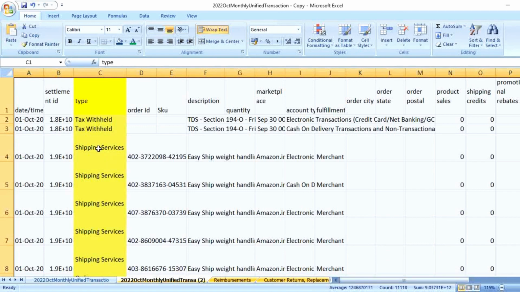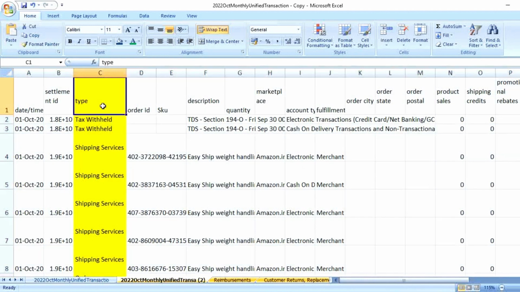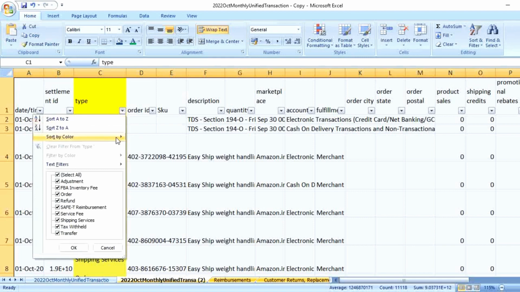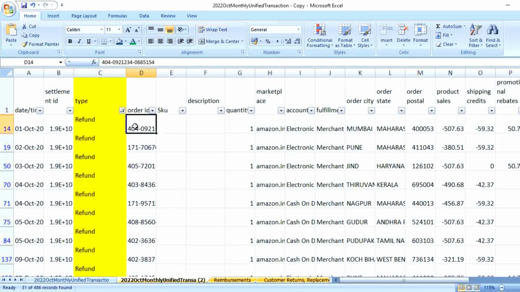Now I have the details of all the orders, all the types. I'm not really worried about everything. All that I am interested in is returns or refunds. In order to get to that data, within type, in this drop down I will just choose refunds. So I can choose refunds here. Now when I choose refunds, I get to see all the order IDs.